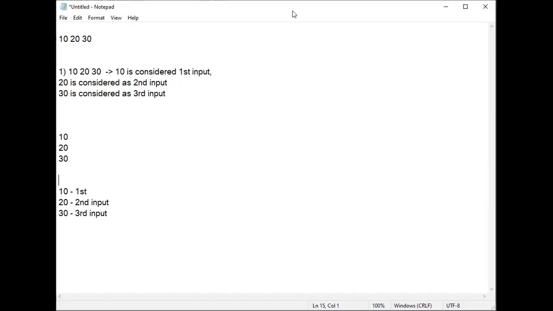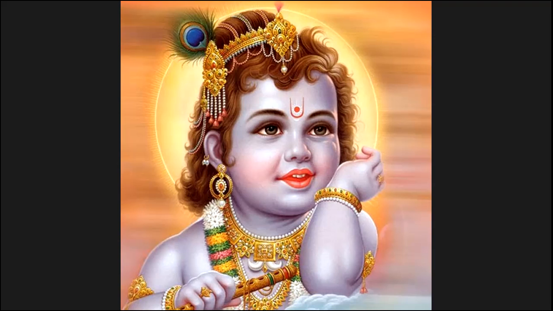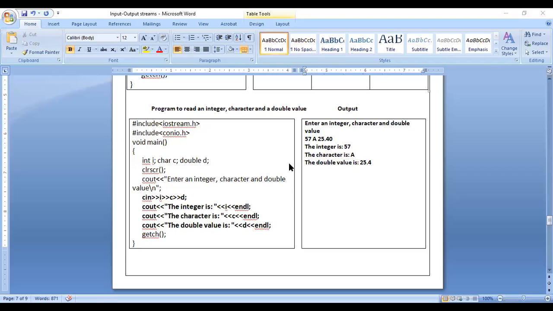So either we are entering the values by leaving a blank space, or by pressing the enter key. Now what happens in the present program we will see. In the present program, we have to enter three values: integer, character, and double.